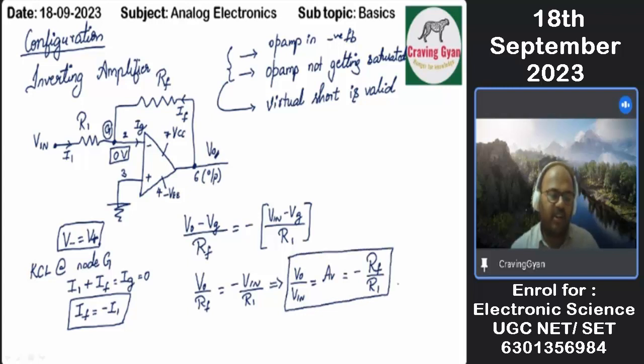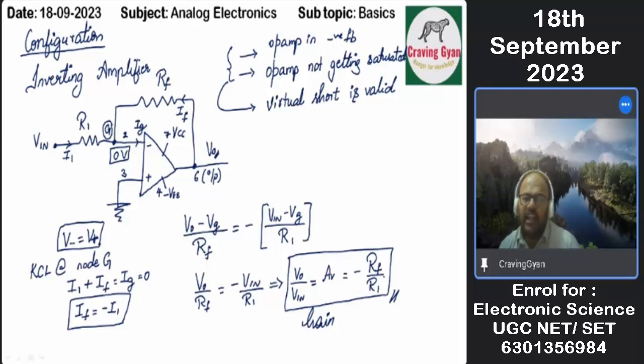Very, very important. So what gain value did I get? Gain equals minus Rf divided by R1. Gain, what is the value I got? Minus Rf divided by R1.